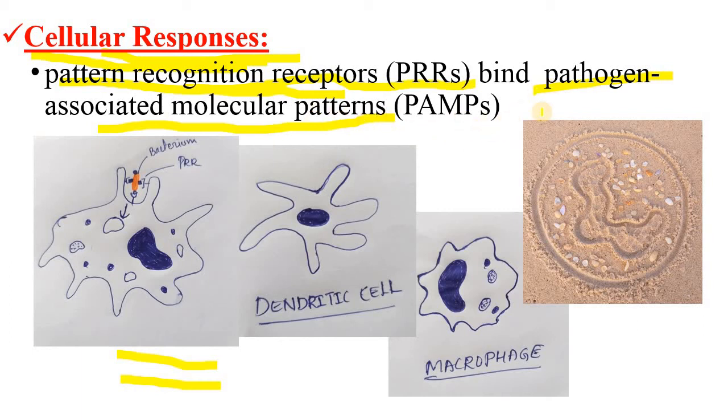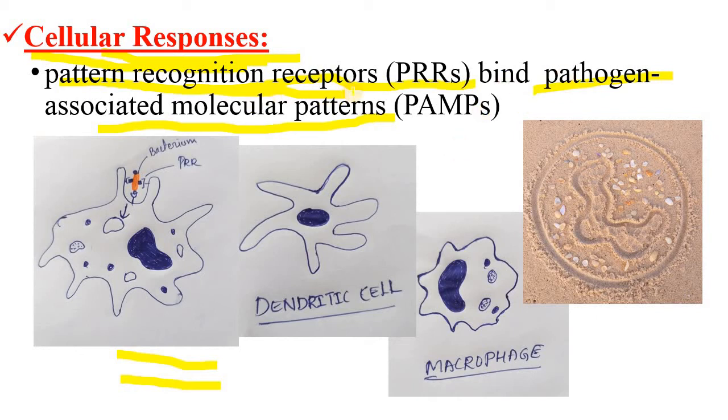These pathogen associated molecular patterns can be the peptidoglycan cell wall component of gram positive bacteria, or the lipopolysaccharide cell wall component of gram negative bacteria, or the nucleic acid component of viruses, RNA or DNA, or even the protein of the virus, and of parasites also.